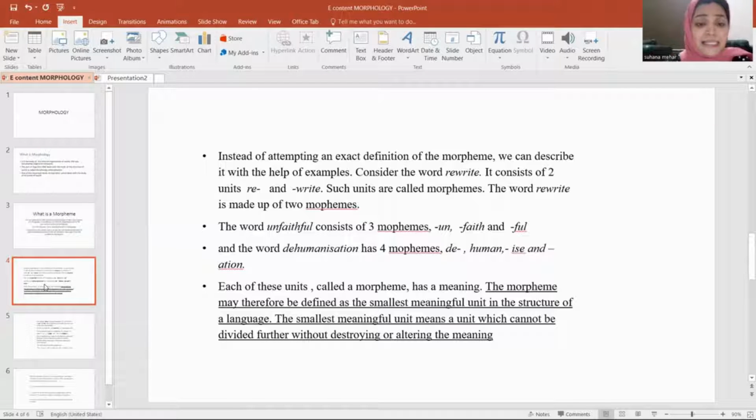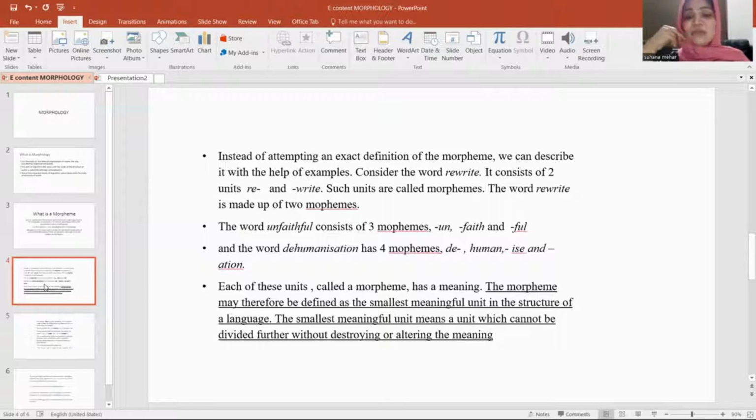And we can take another example, unfaithful. Unfaithful consists of 3 morphemes: un, faith, and full. A prefix is added, and faith is the base word, and full, again a suffix, is there. So unfaithful consists of 3 morphemes. Another example is dehumanization.